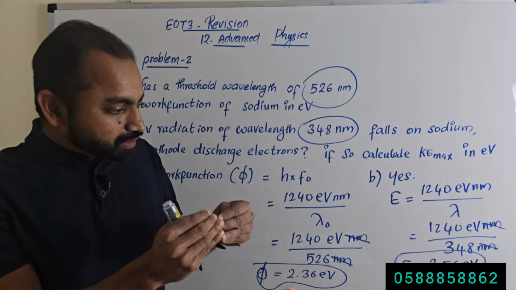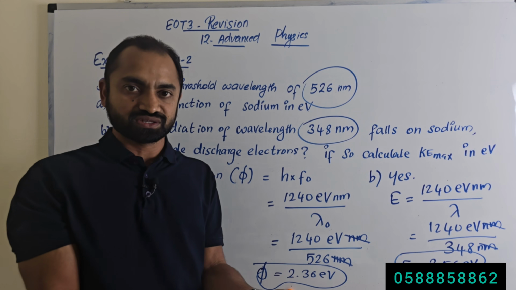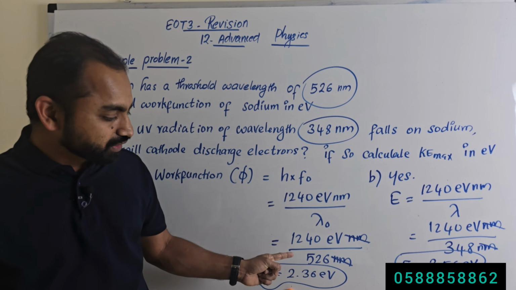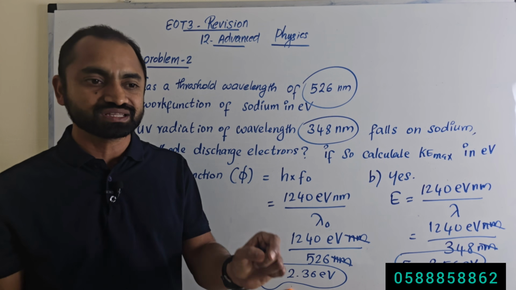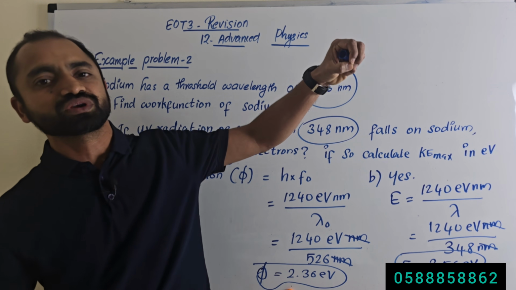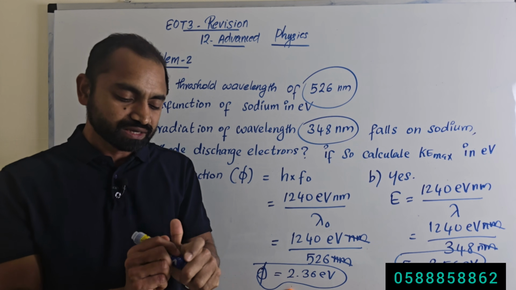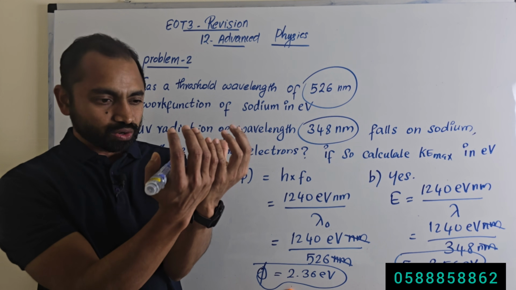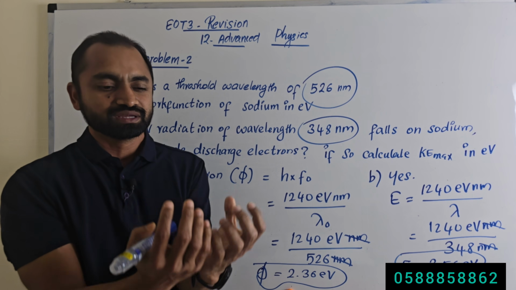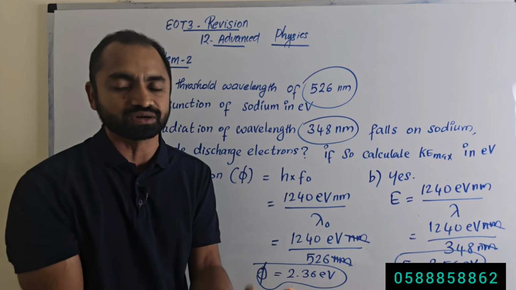out of 3.56 electron volt, the energy of the incident photon, 2.36 electron volt is used just to remove the electron out of the metal. Why? Because electron is held by the metal. The metal holds its electron in it or on its surface.